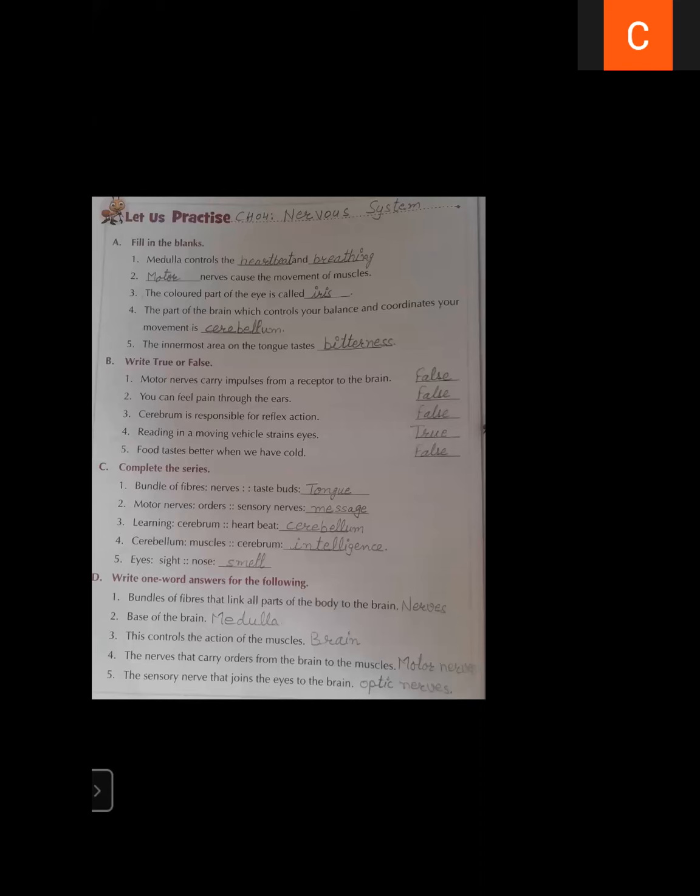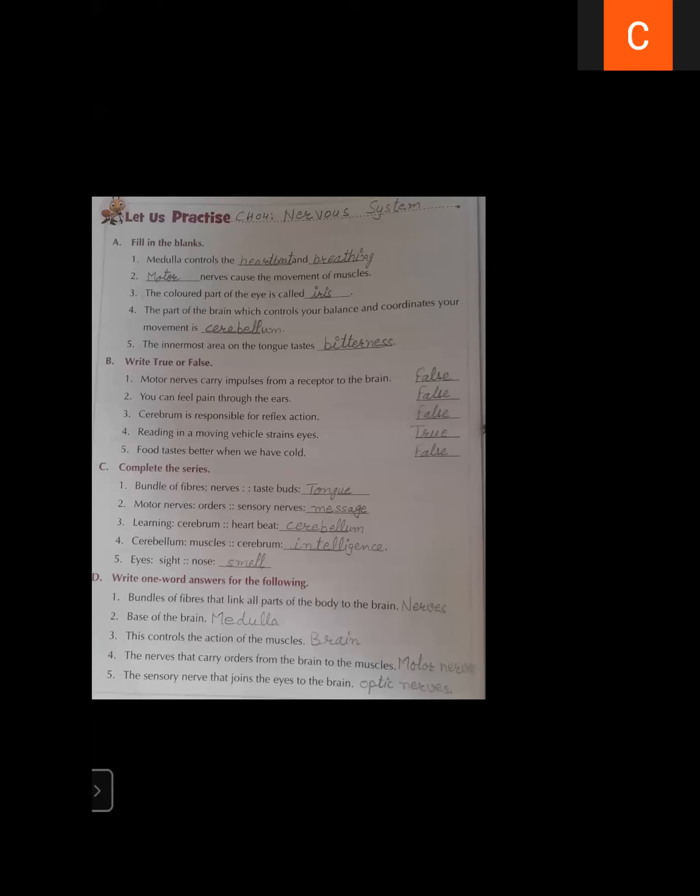Medulla controls the dash and dash. Students, as you know, medulla is the base of the brain. The lower part is known as medulla, and medulla controls heartbeat and breathing. All the involuntary actions are controlled by medulla. Heartbeat and breathing are involuntary actions. So medulla controls heartbeat and breathing.